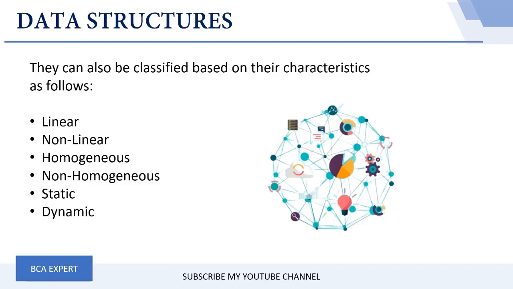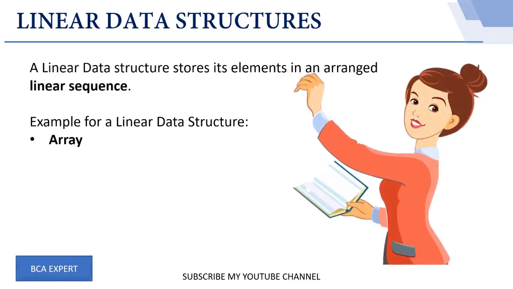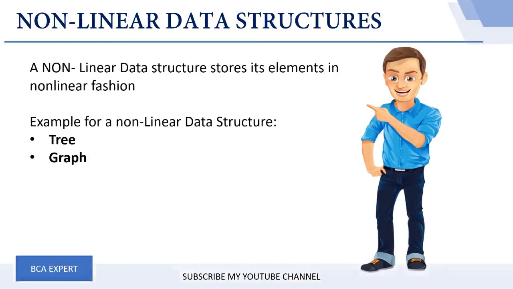Firstly, let us deal with the linear data structure. A linear data structure stores its elements in a linear sequence. For example, the array is an example of a linear data structure. The next one is the non-linear data structure. A non-linear data structure stores the elements in a non-linear fashion, for example trees and graphs.